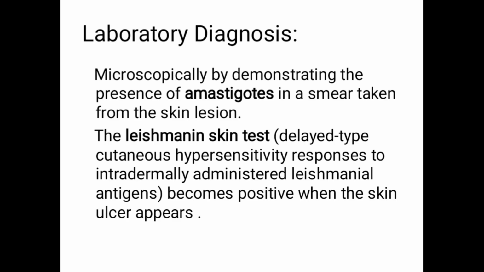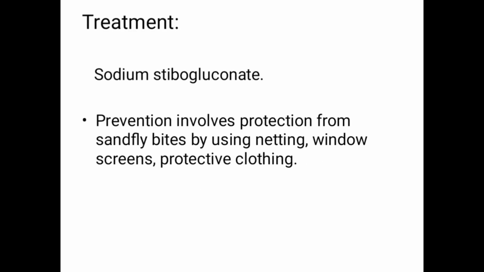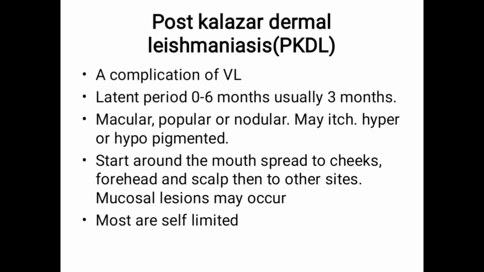Laboratory diagnosis is microscopic, by demonstrating the amastigotes in a smear taken from the skin lesion. The leishmanin skin test is also used; it is a delayed-type cutaneous hypersensitivity response to intradermally administered leishmanial antigen and becomes positive when the skin ulcer appears. Treatment is also sodium stibogluconate. Prevention involves protection, also by using netting, window screens, and protective clothing.